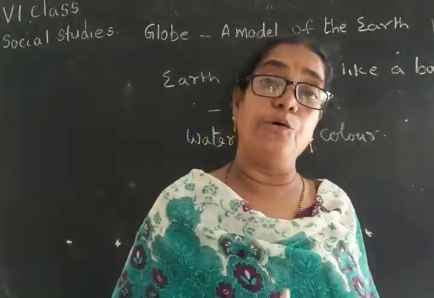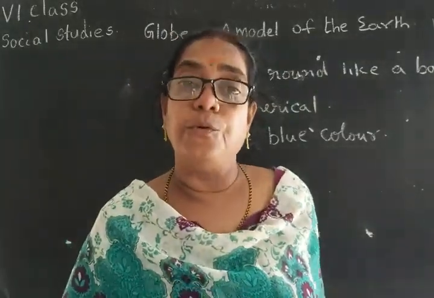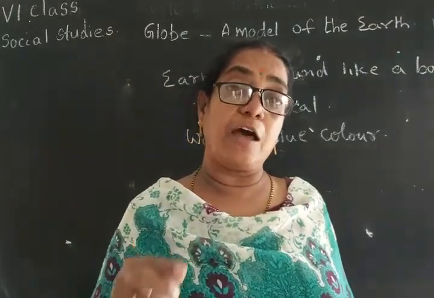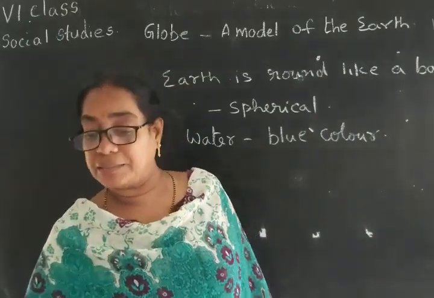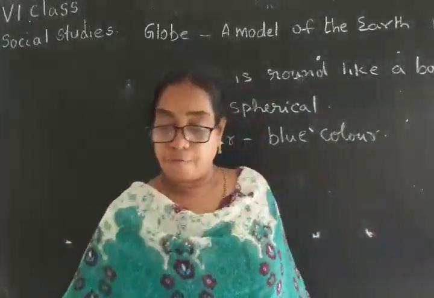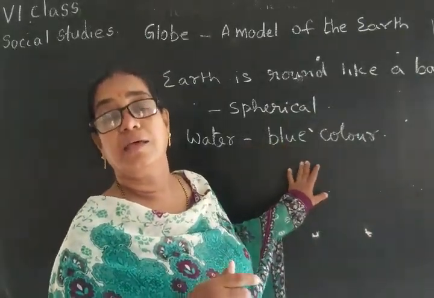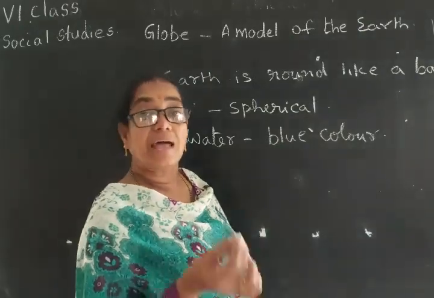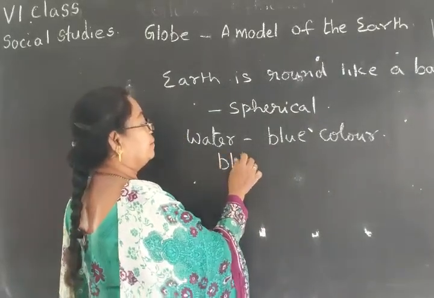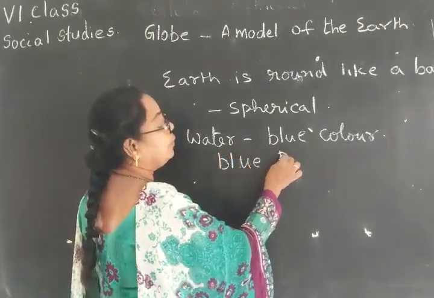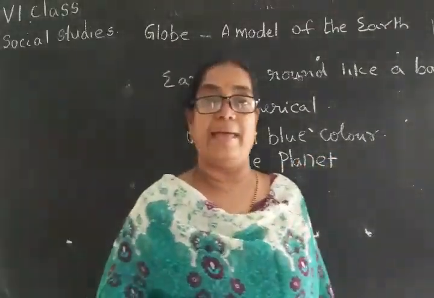Then you observe the moon also. On a full moon day, the color of the moon is gold or yellow, but the color of the earth is blue. Why? Because most of the earth is covered with water. That's why it is blue. Otherwise, the earth is also called the blue planet. Earth is called the blue planet.